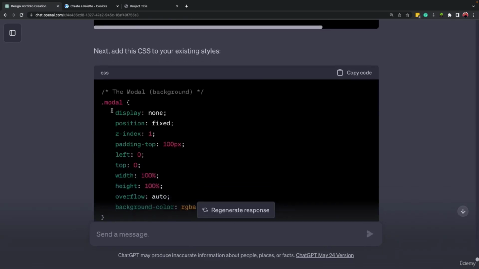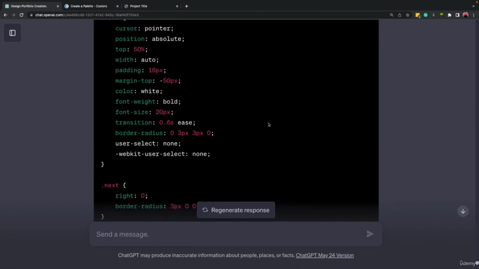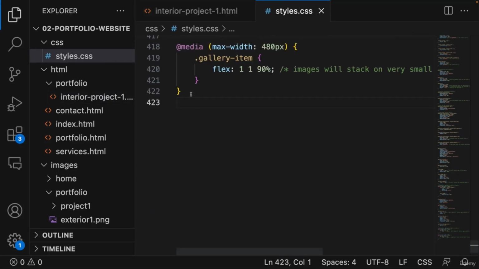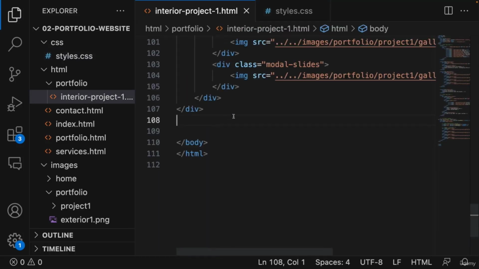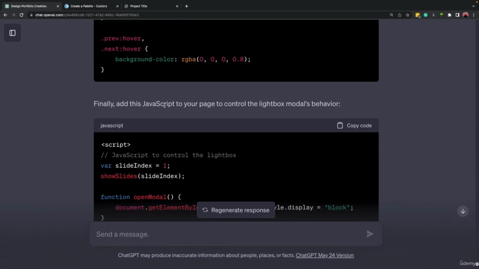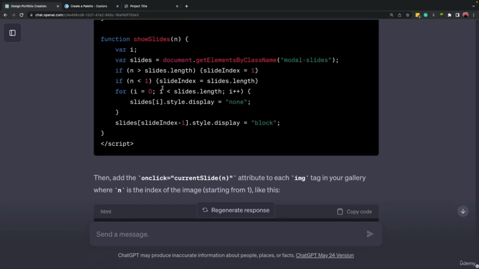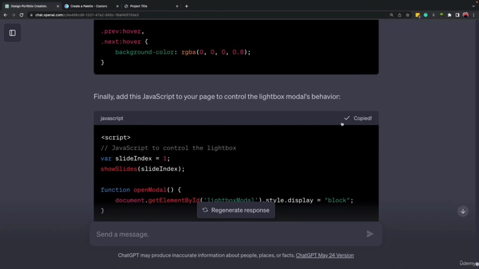And let's scroll down. Here is the CSS code for it, okay, and then we will have JavaScript. So let's copy the CSS code, come to the CSS file for the next part, and save it. And then here it mentioned finally add this JavaScript to your page to control the lightbox behavior. You can ask ChatGPT where I should add this code, but since I know it, I'm going to copy it.